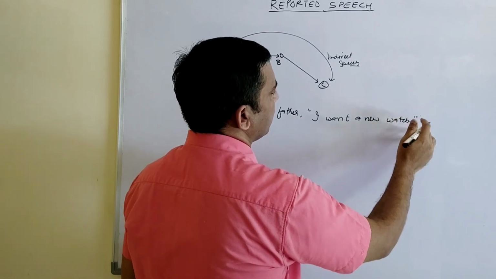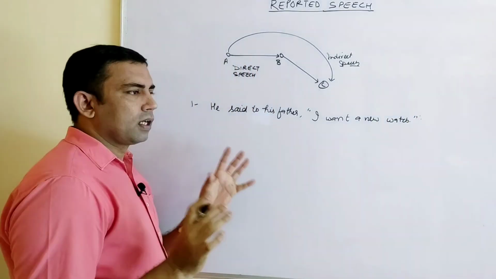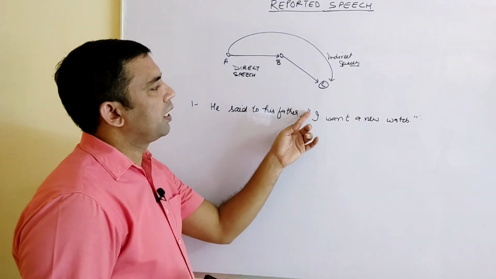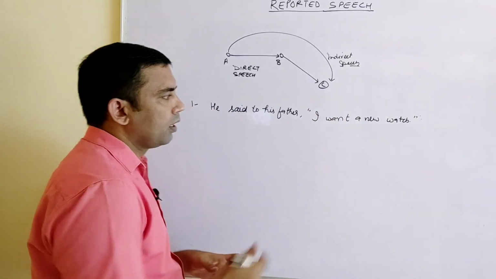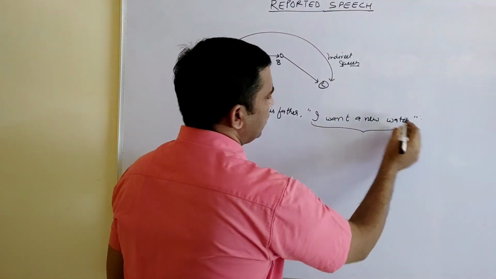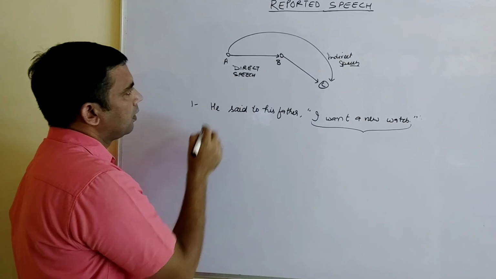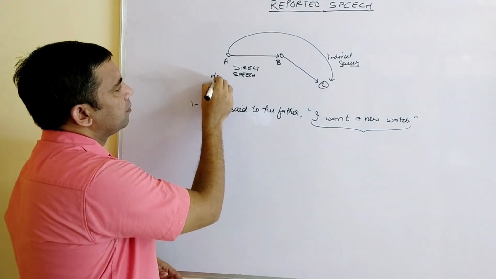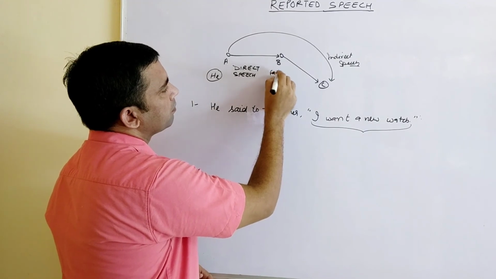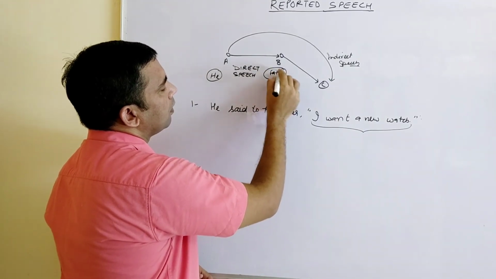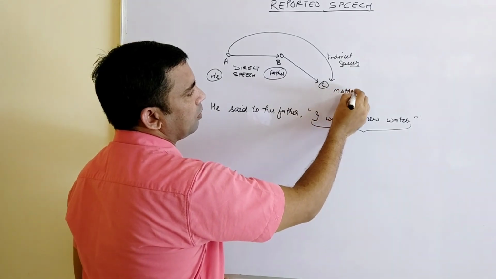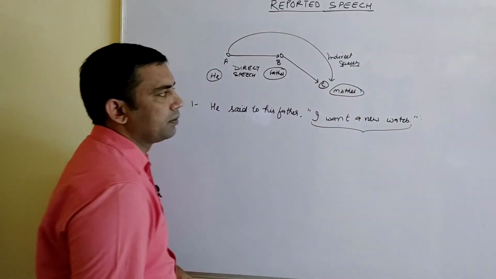Another identification of direct speech is that you will find a comma and inverted commas here. You see, A is he, B is father. Now C is when the father is telling all this to the mother of the child, that becomes C.